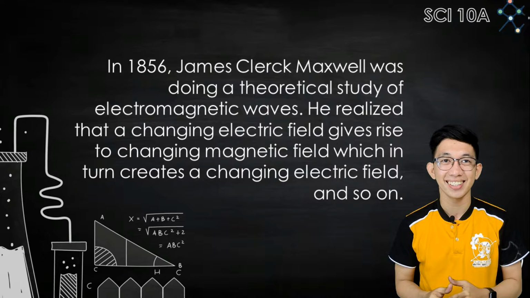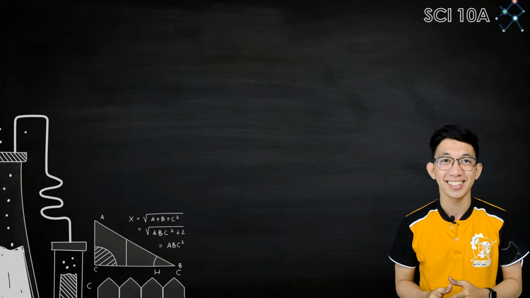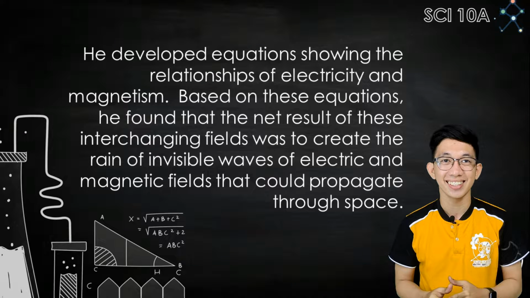In 1856, James Clerk Maxwell was doing a theoretical study of electromagnetic waves. He realized that a changing electric field gives rise to a changing magnetic field, which in turn creates a changing electric field, and so on. He developed equations showing the relationship of electricity and magnetism. Based on these equations, he found that the net result of these interchanging fields was to create a train of invisible waves of electric and magnetic fields that could propagate through space.